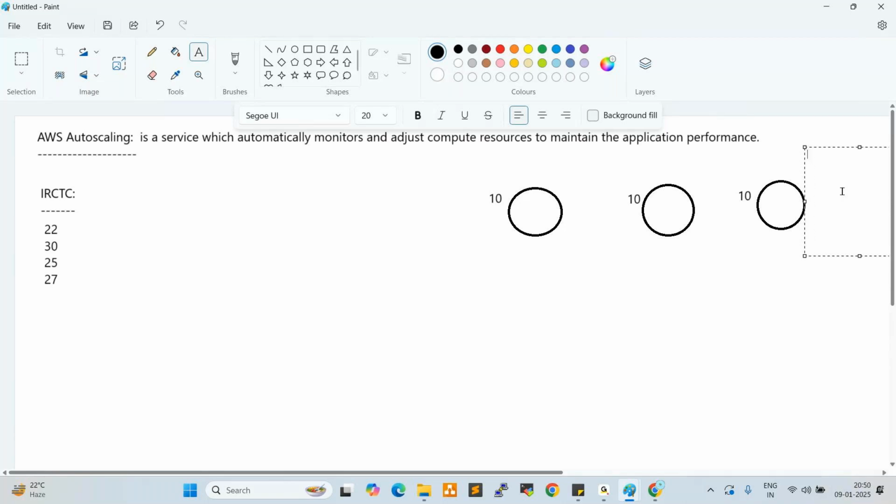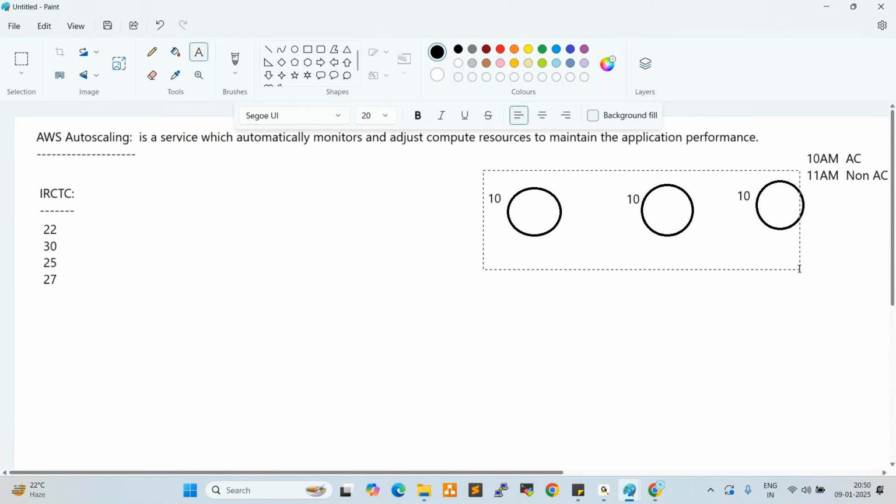Before 11, sir. Yes, at 10 a.m. AC tickets will start, and at 11 a.m. non-AC tickets. So these servers are handling 30 requests only, but at Tatkal time, what will happen? Drastically, the requests will increase to 100. So they cannot manage. The servers cannot manage.